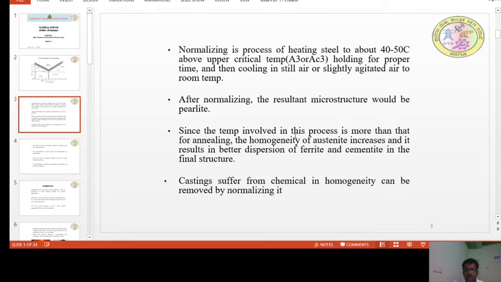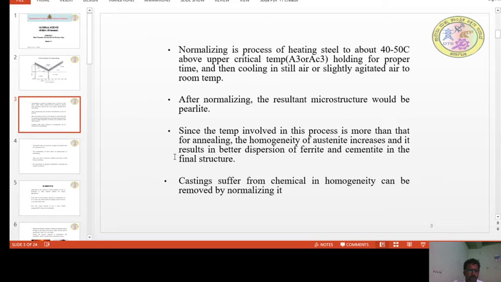Since the temperature involved in this process is more than that of annealing, the homogeneity of austenite increases, and it results in better dispersion of ferrite and cementite in the final structure. Castings suffering from chemical inhomogeneity can be improved by normalizing.